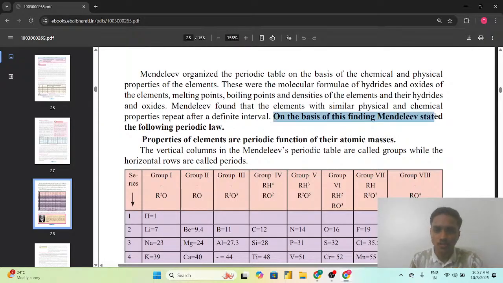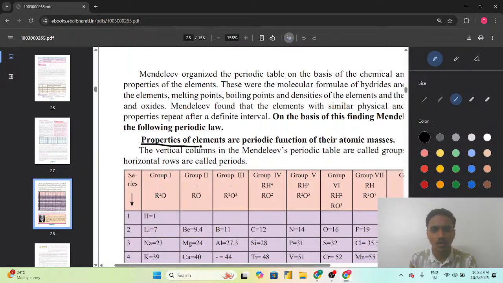On the basis of this finding, Mendeleev stated the following periodic law. तो मेंडेलीव ने यहाँ पर एक लॉ प्रपोज किया जिसे हम पीरियोडिक लॉ कहते हैं, that was: properties of the elements are a periodic function of their atomic masses. ये हमें ध्यान में रखना है, as this is the important one with respect to the exam also, that properties of the elements are the periodic function of their atomic masses.